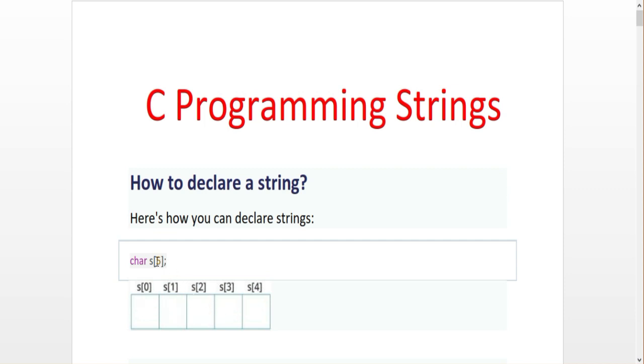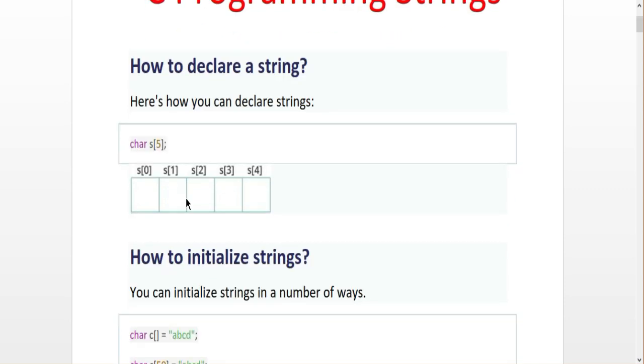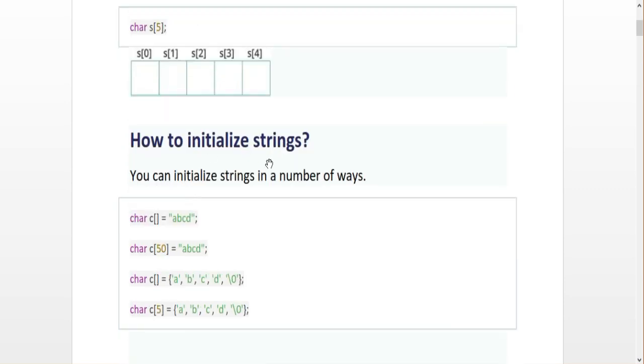And how do we initialize the string variables? This is the process to declare string variables: char c[]. Here I am not declaring the size of the string, so I can declare it without the size. And a string is always declared within double quotes. That is the format to declare the string.